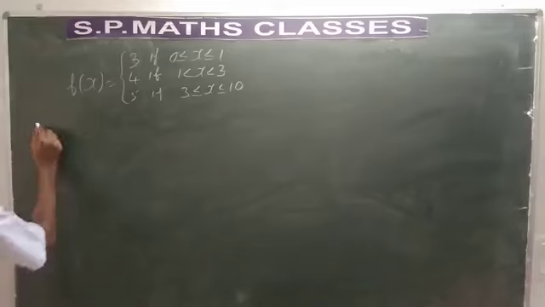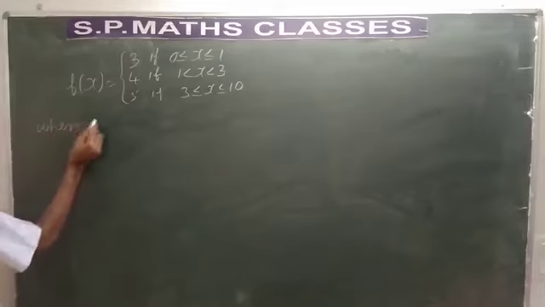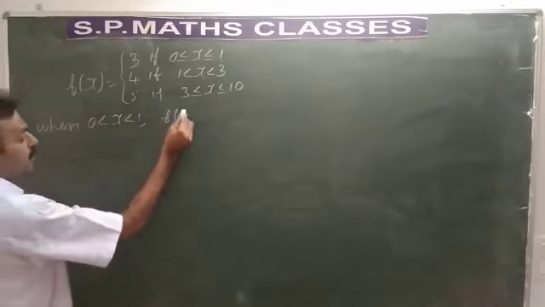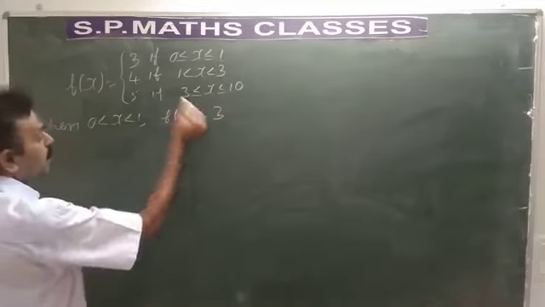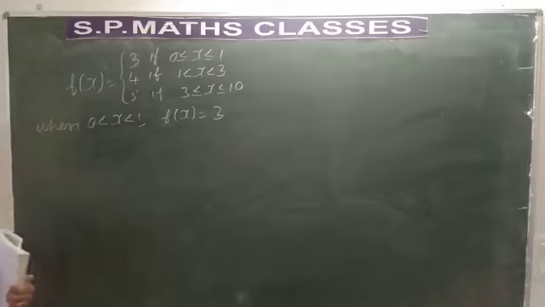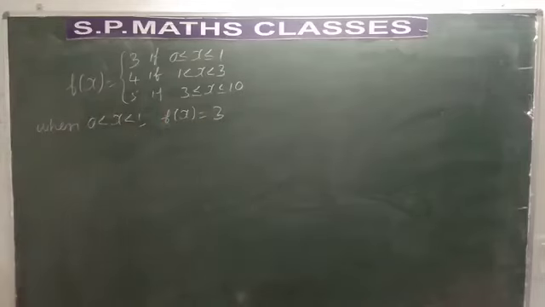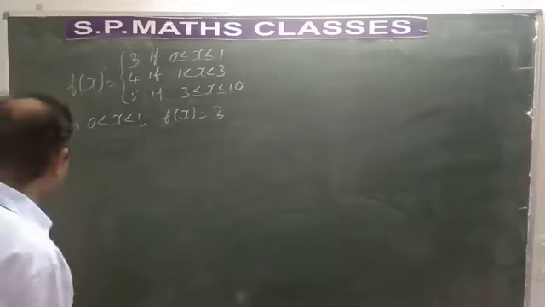See, first we write when 0 < x < 1, f(x) will be equal to 3. You know, it is a constant function. Since 3 is a constant function, we can conclude that f(x) is continuous because we have proved that every constant function is continuous.